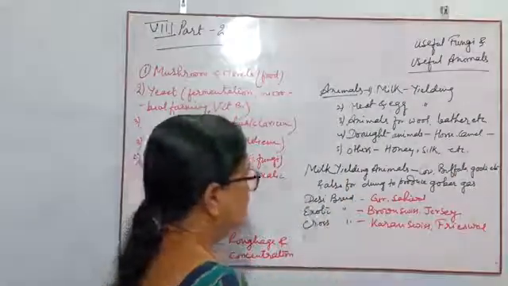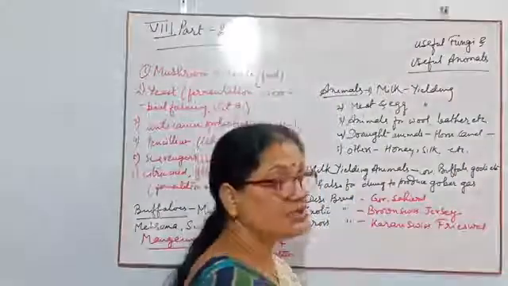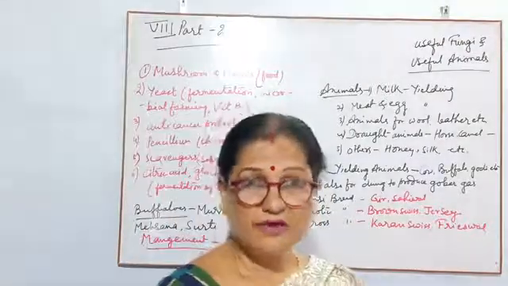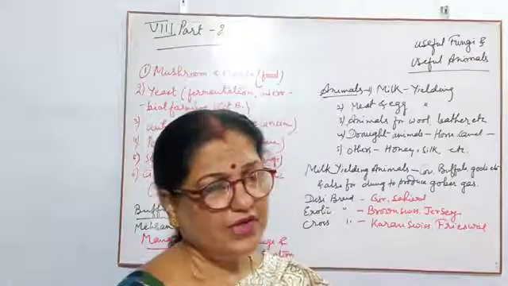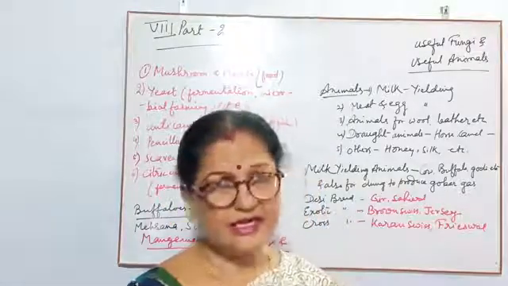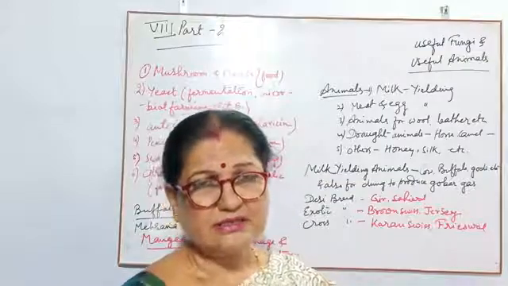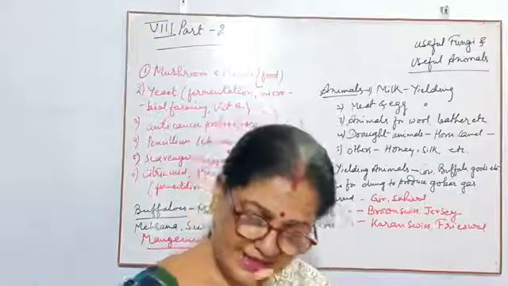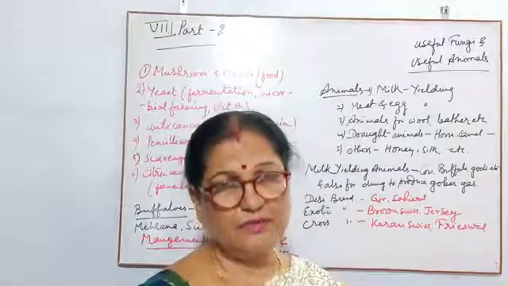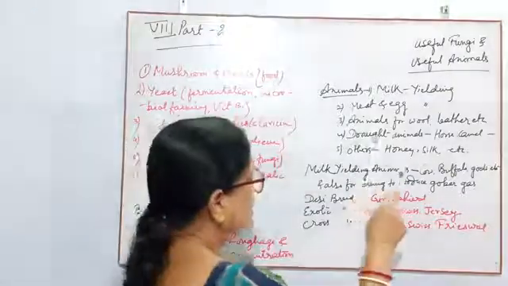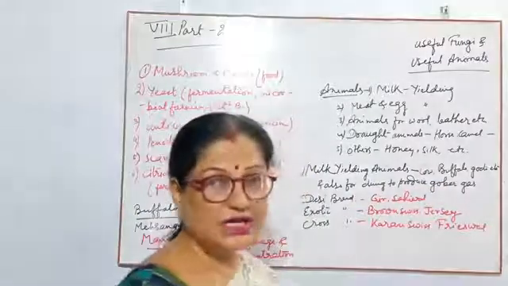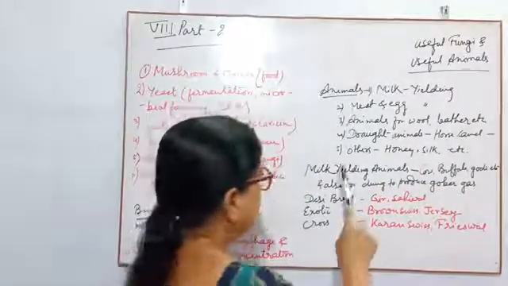Next category, draught animals. Draught animals, that means those which can live or survive where there is a lesser amount of water, and yet they can survive there and they can help the animal, that means mammals or human beings. So draught animals like horse, camel, mule, etc. Then others.